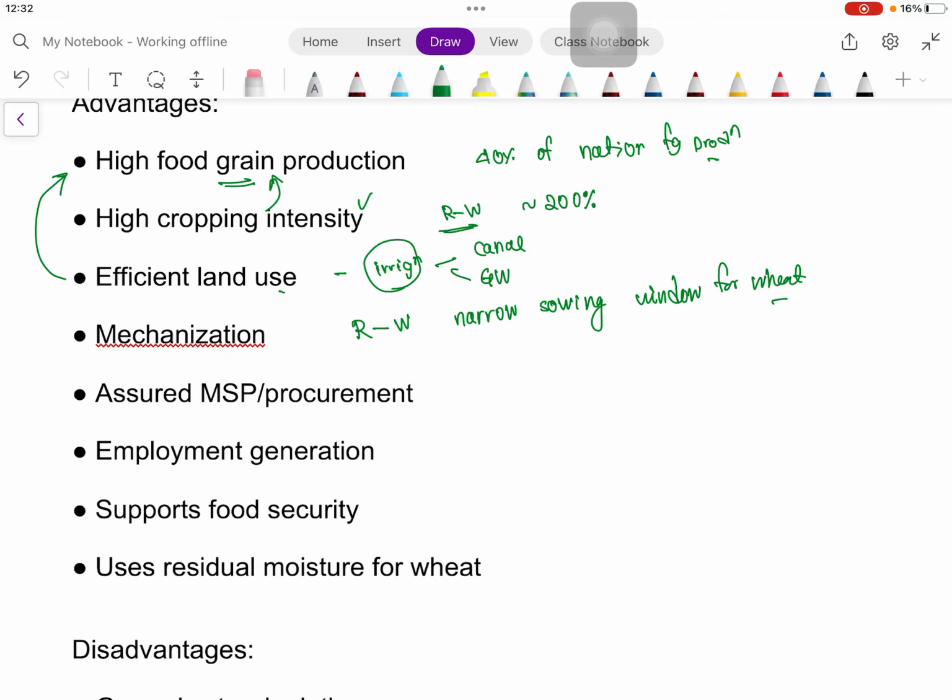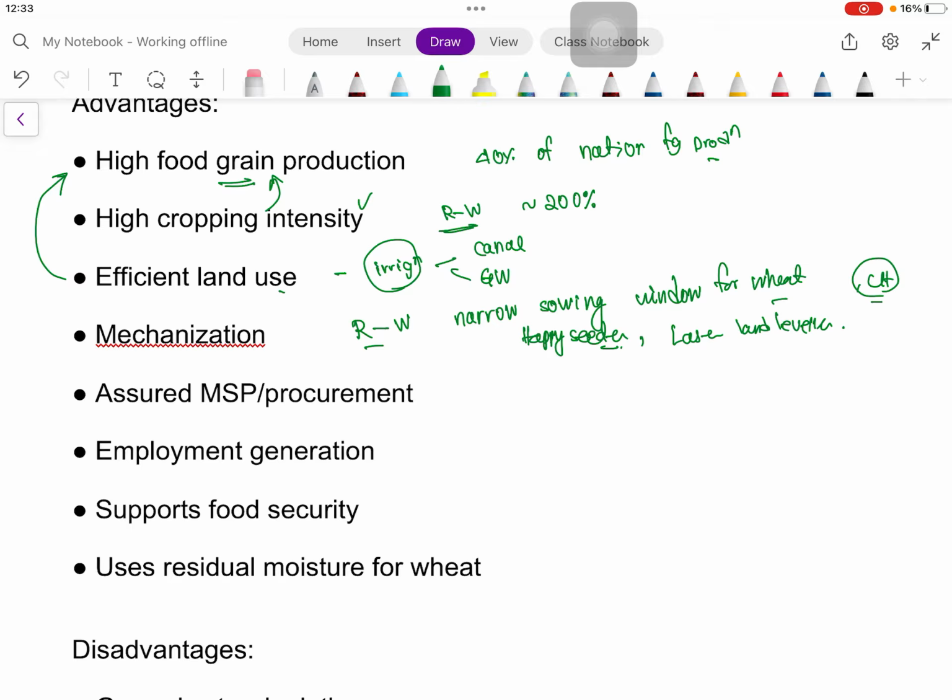So what we are doing? Either we are burning the stubble, or we are using some machineries like the Happy Seeder, one famous machine we have come across, and the laser land leveler. So these are some modern instruments. Then the combined harvester is also used very much in this rice wheat cropping system.